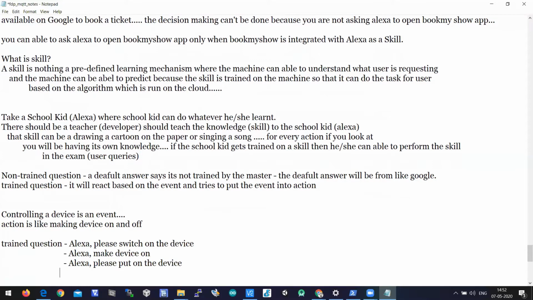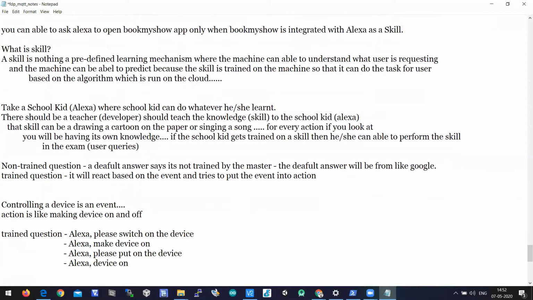Or you can ask Alexa, device on. So here there are some questions which are related to making the device on, right? So, "Alexa, please switch on the device" is one kind of question which has the meaning of switching on the device, right? "Alexa, make device on." This is a different sentence when you compare with "please switch on the device," but the intention is the same.